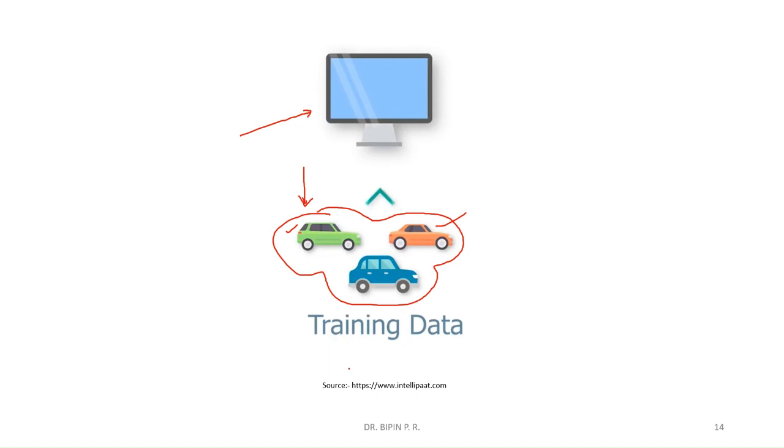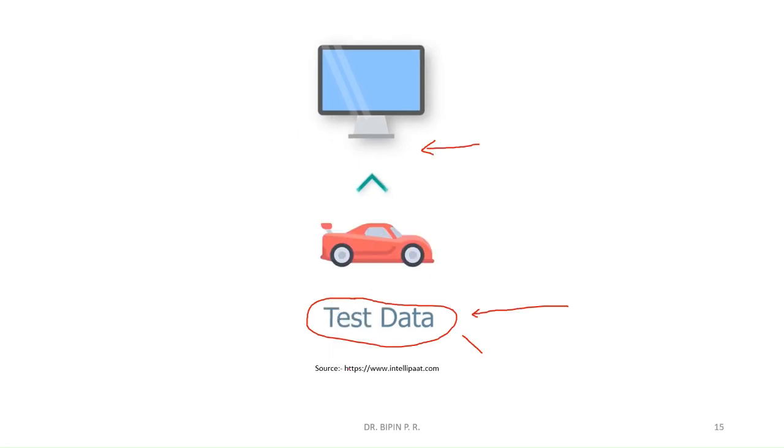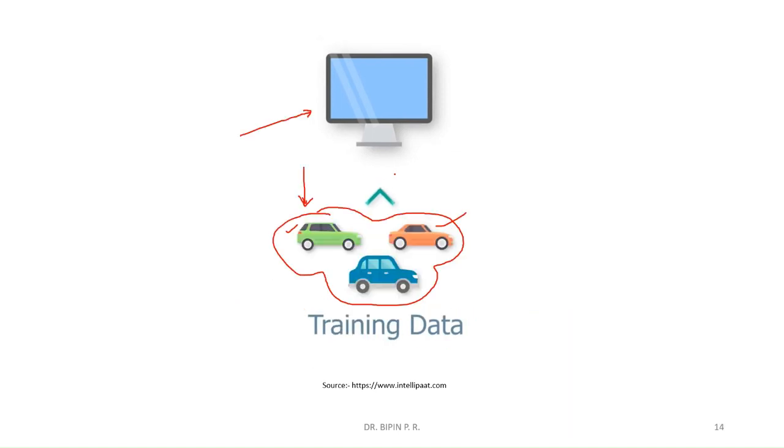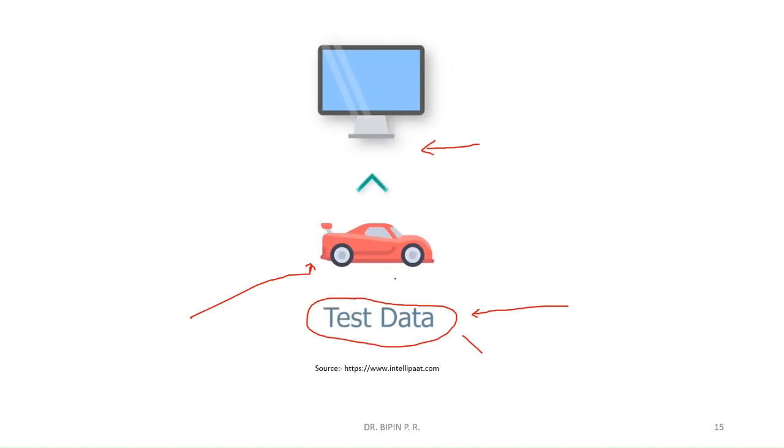Now, after the training phase, next comes the testing phase. During the testing phase, some other images of the car will be given. This phase is to check the accuracy of the algorithm, that means whether we have trained the algorithm properly. And if it is found okay, that means you are getting an accuracy of 90 percent or more than 80 percent.